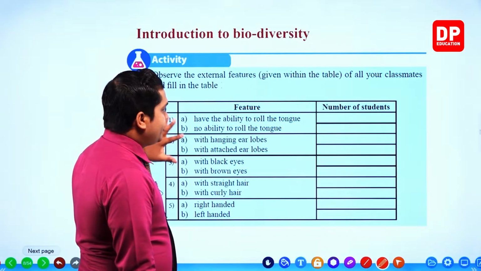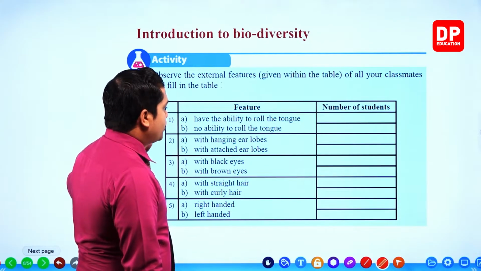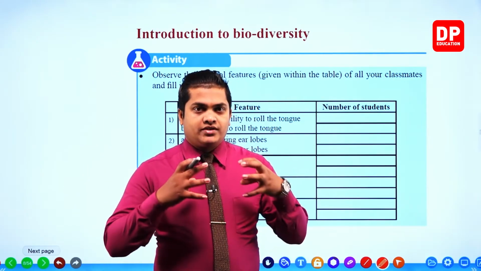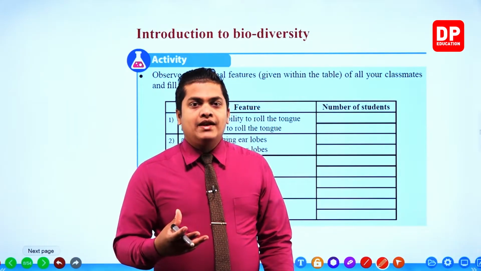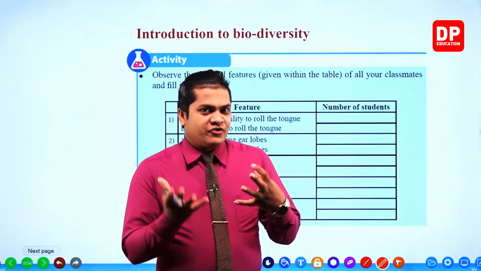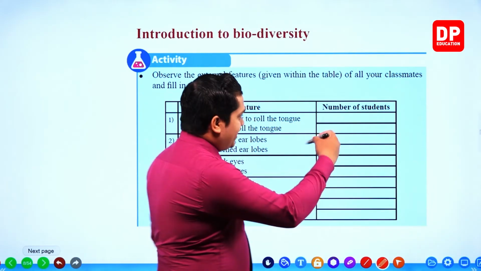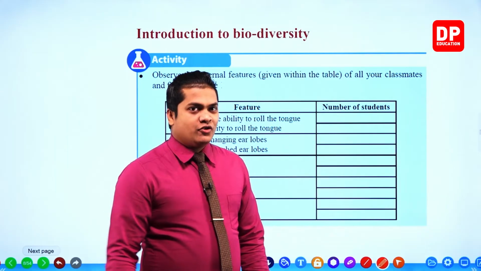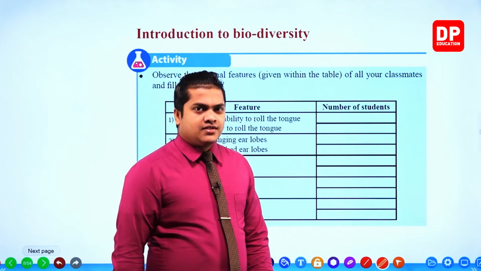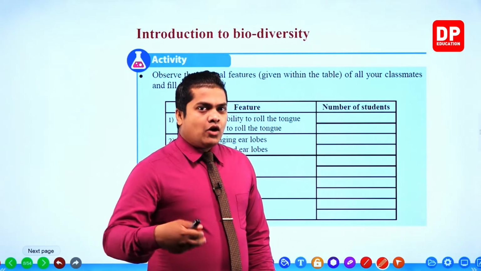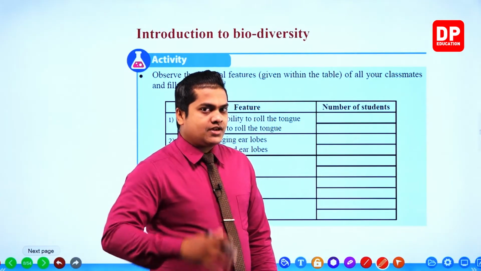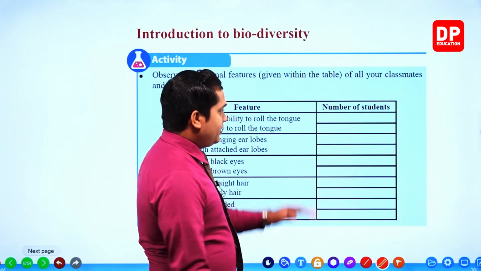Some might have the ability to roll the tongue, but some might not. Rolling the tongue is like this. You can take the tongue out like this, then do like this. If you can do it, then you put a tick. If your certain friend can do it, then you put a tick. If not, then you put a cross. By that way, you can count how many of your classmates or friends have the ability to roll the tongue. By that way, you can complete the number.